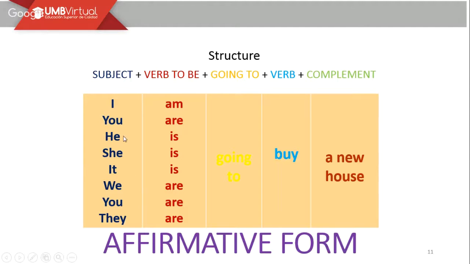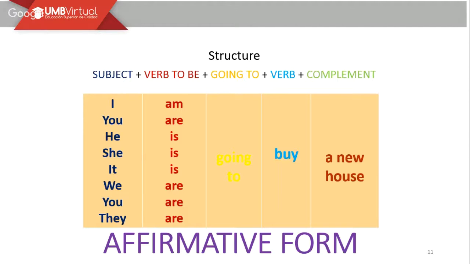In this case, as you can see right here, we have all the subjects: she, it, we, you, they, he. Depending on the subject, we have to fit it with the verb to be: am, are, or is. Recordemos que siempre el going va seguido por el to, always, cuando estamos haciendo uso del going to like future, right?